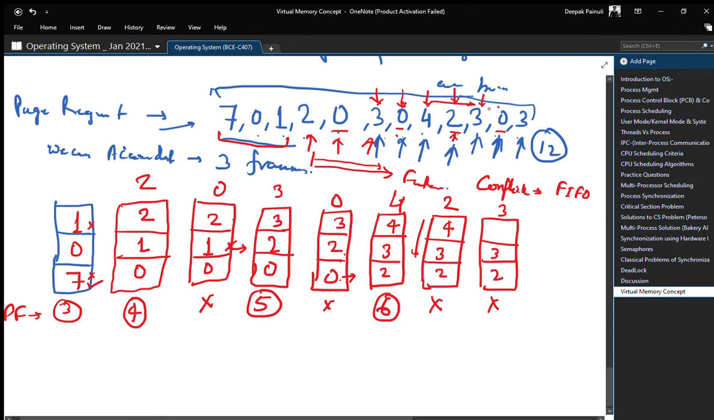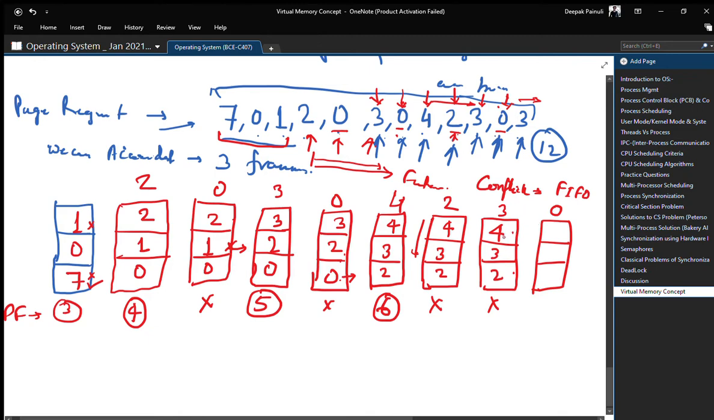We are here right now. Next request is for 0. 0 is not in the frame, so we have to replace one page from the existing pages, so we have to choose. 3 is available in the future string, so we cannot replace 3. 2 is not in the future requests, so we can replace 2, and 4 also, because both are not available in the future string.